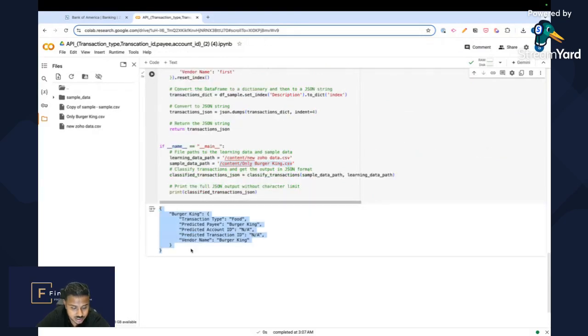And yeah, as you can see, it's spit out one transaction. And correct, it has predicted, first it's predicted the vendor name based on the transaction, which is Burger King, and then it's predicted the transaction type as food. And you can see that the account ID and transaction ID are coming in as NA because we don't have a transaction associated with this that we fed into it, and we don't have an account ID for this particular transaction yet.